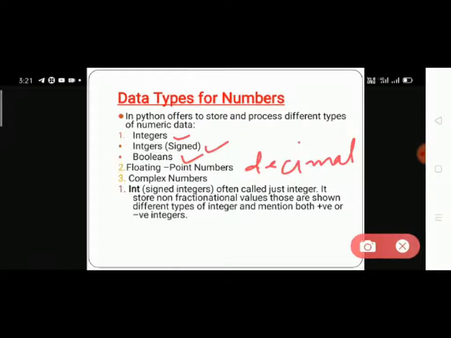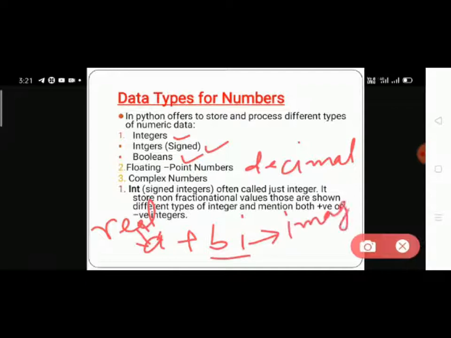Next is complex. Complex always stores a number like a plus bi, where a is real and bi represents imaginary. Imaginary numbers are used in mathematics.